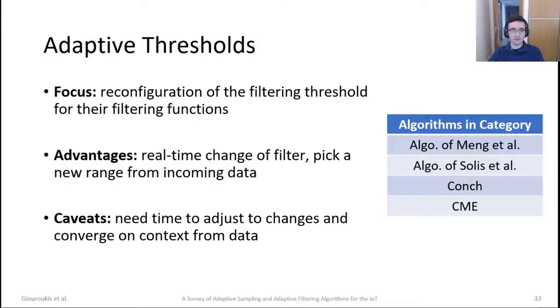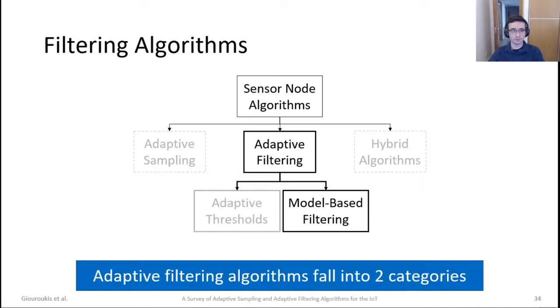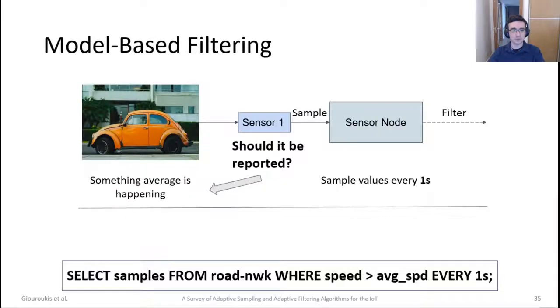The main caveat of the whole category is that it actually needs time and more samples to adjust to any changes in order to gain valuable context from the data. The list of algorithms is presented in the right-hand side table. We will move on to model-based filtering, where the same question arises again.